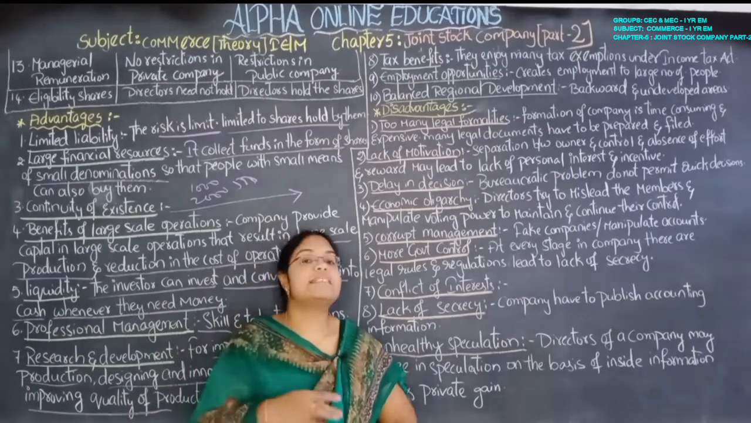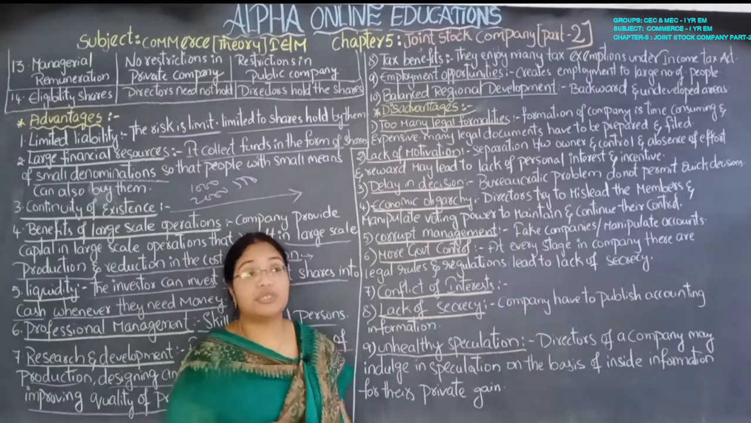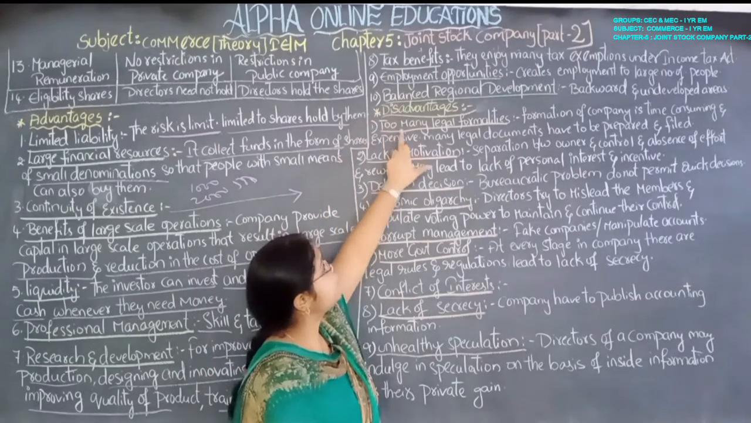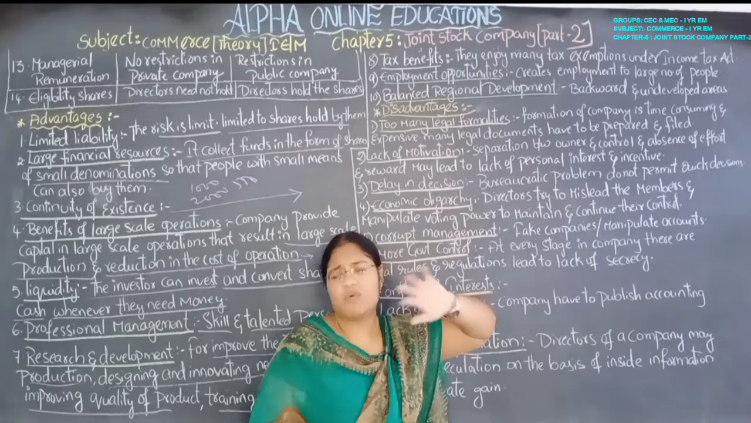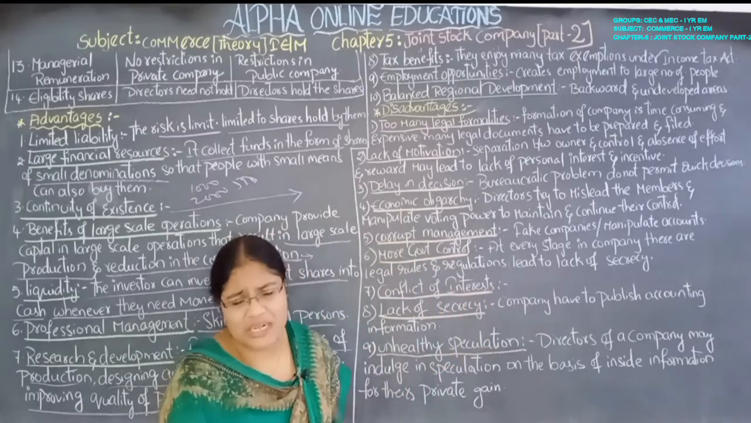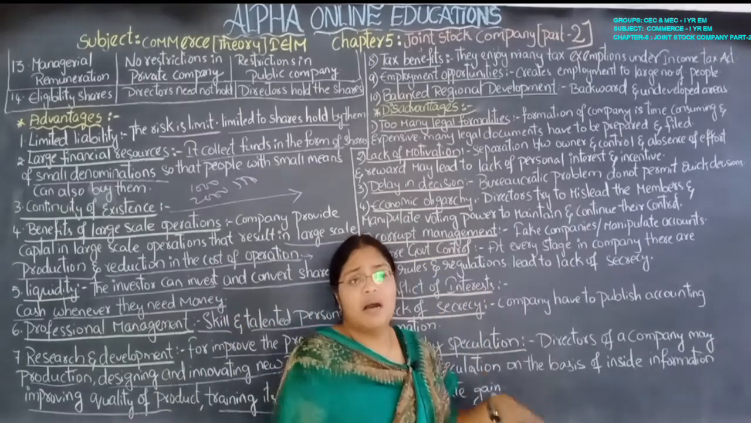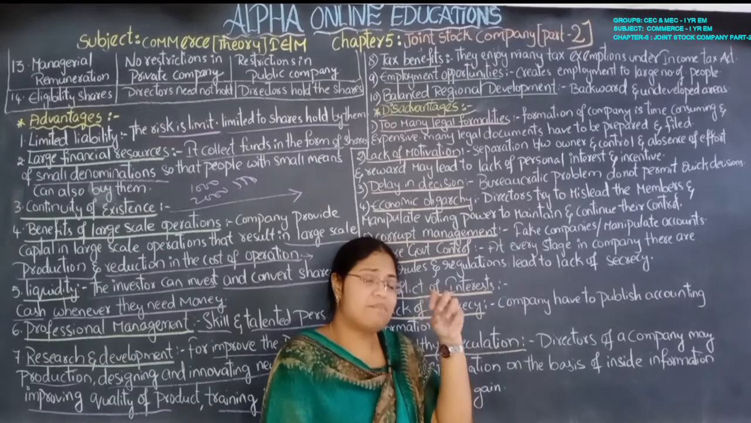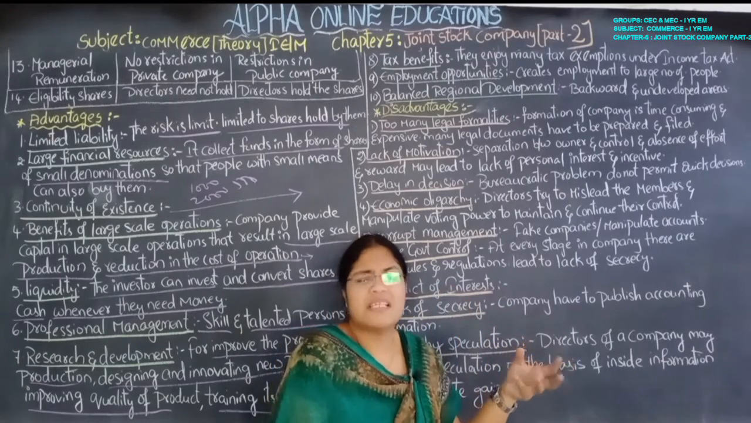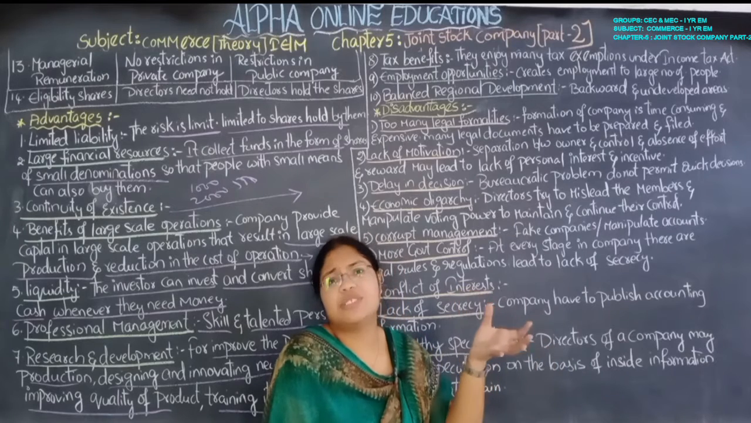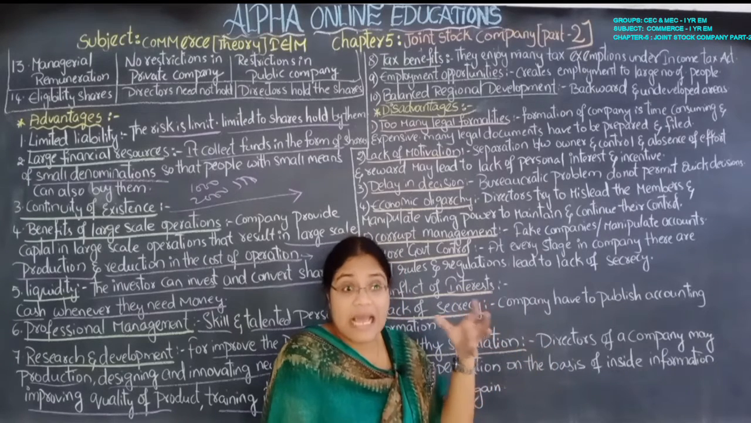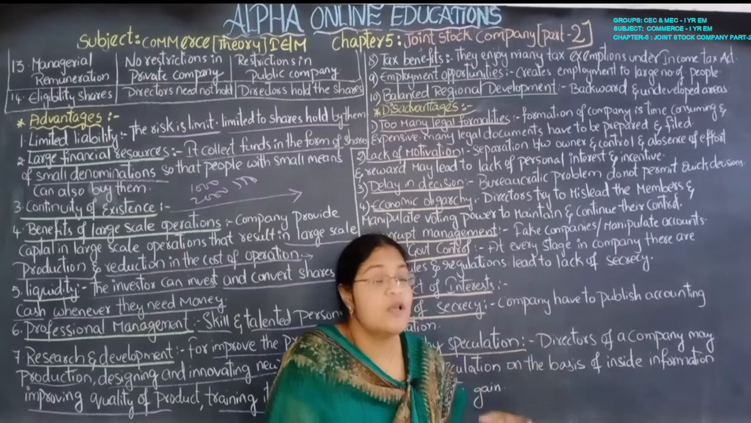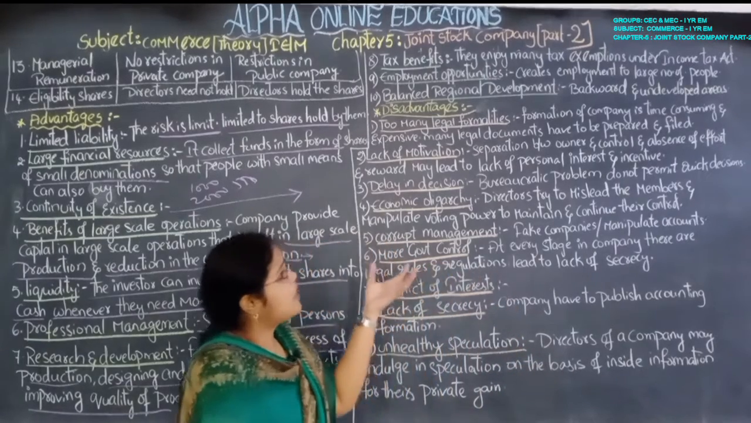Let us see certain disadvantages connected with the joint stock company. The first one is too many legal formalities. At the time of formation of the company, they have to submit a number of legal documents and files to the government, because they have to get registered under the Indian Companies Act 2013. So there are more legal formalities behind that.